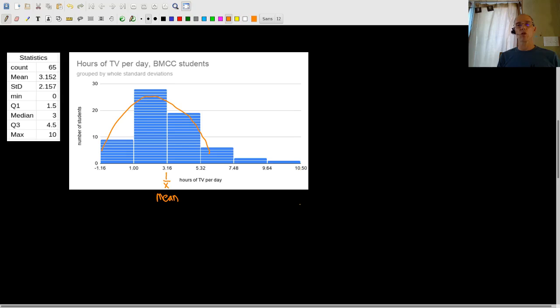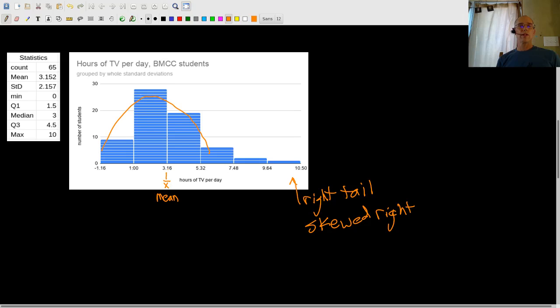So one thing I'd note about this, because this has a right tail, this distribution, and again, distribution just means the shape of the histogram, how the data is spread out, how it's clumped together. Because this is a right tail, we say it's skewed right. The skew is to the tail. This is important. So skewed right. So it's got a slightly symmetric bell, but a right tail, so it's skewed right.